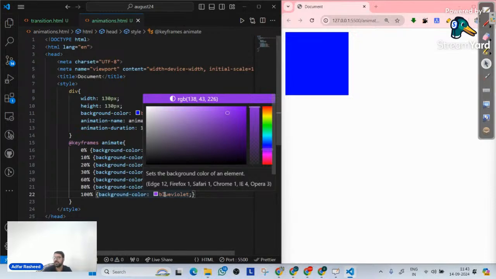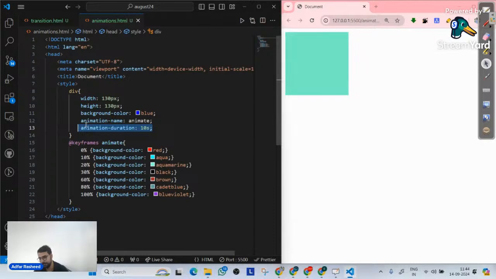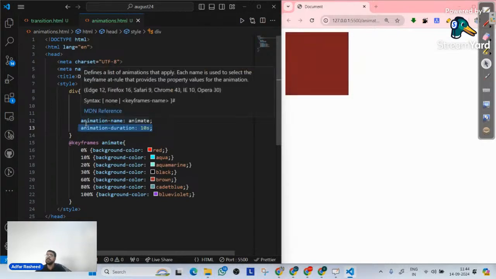What actually animations mean? This is not how we will implement animation. This is a simple example of it to make you understand what animations mean. There are two very important properties. Now, see, if I remove this property, animation time, do you see any animation getting implemented in the output? Of course not, because it does not know at this point what is 0%, what is 10%, what is the time that I'm trying to mention. So that's why this animation name as well as animation duration is mandatory. If you do not write these two properties, your animation will not work, right?